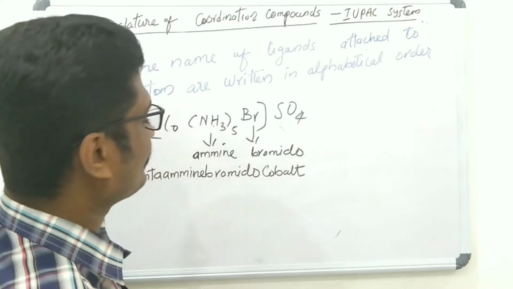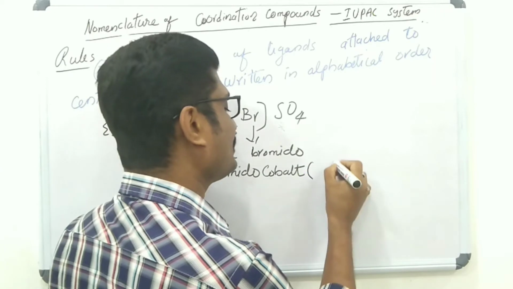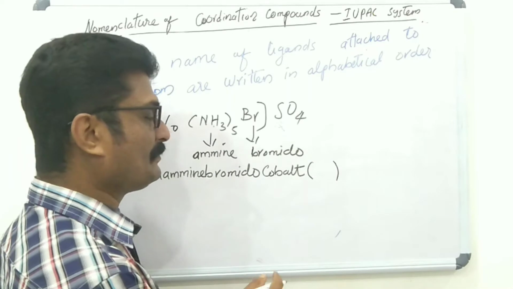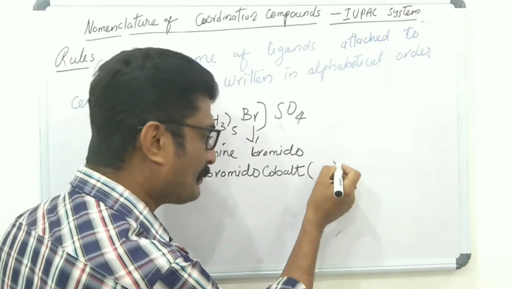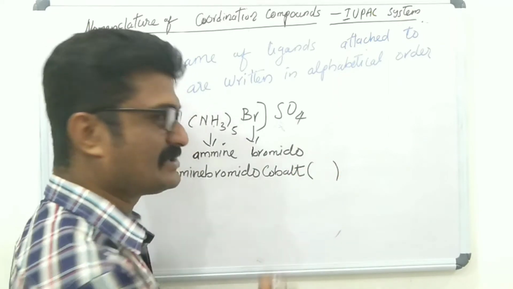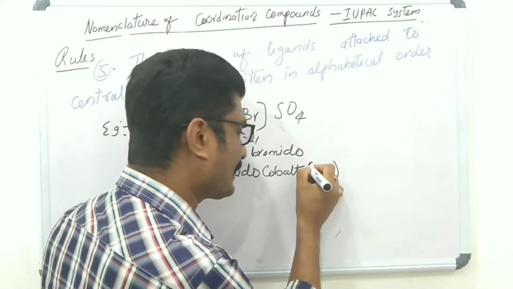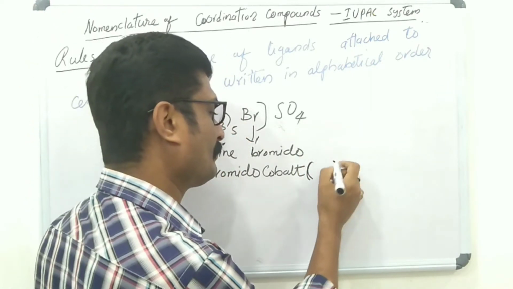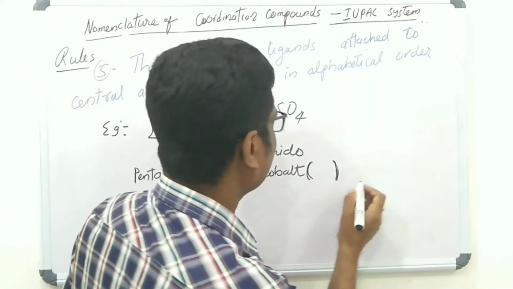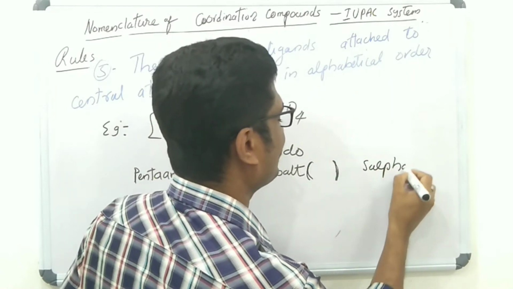Then after writing the name of the central atom, you have to indicate the oxidation state of the central atom in parentheses using Roman numerals. This kind of bracket is called a parenthesis. Then the negative part, SO4 2-, sulfate.